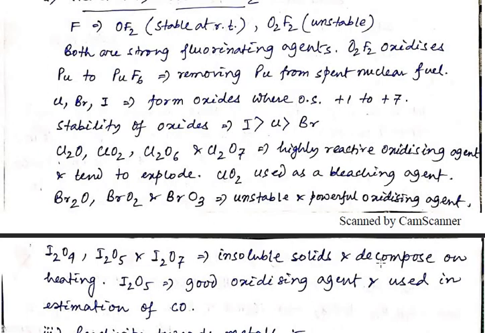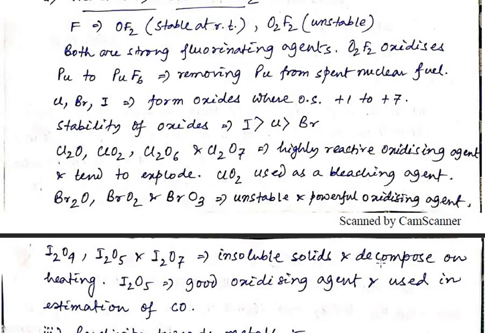Cl2O, ClO2, Cl2O6, Cl2O7 are the oxides of chlorine. They are highly reactive oxidizing agents and tend to explode. ClO2 is used as a bleaching agent. Br2O, BrO2 and BrO3 are the oxides of bromine, and these are unstable and very powerful oxidizing agents.